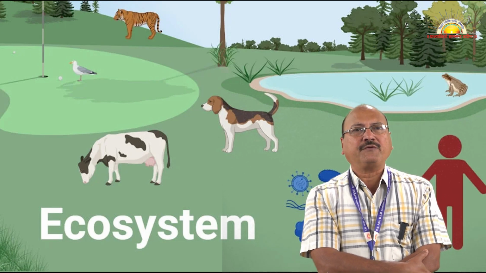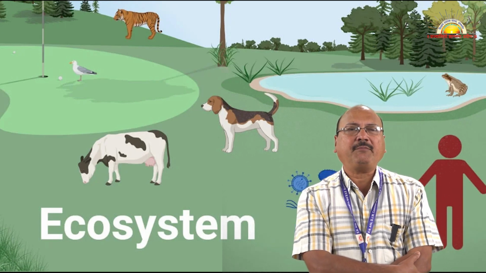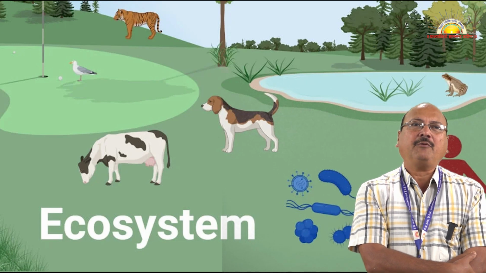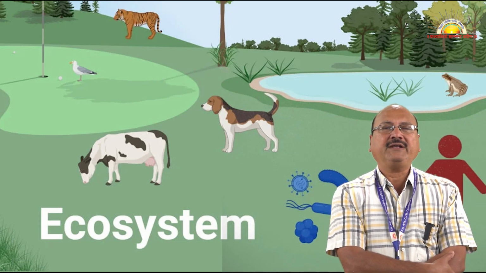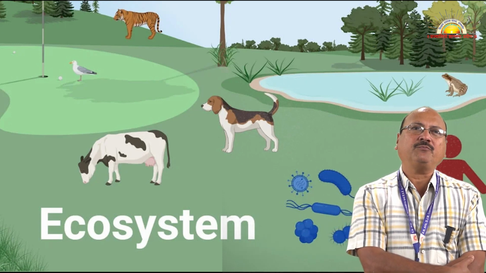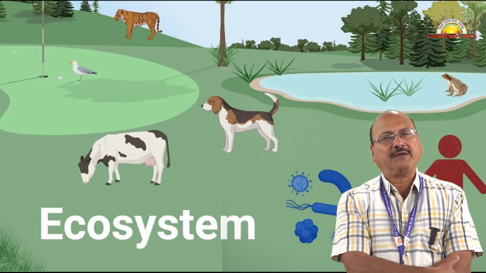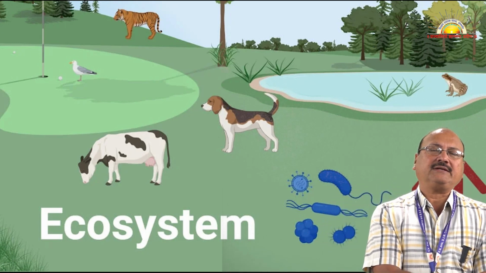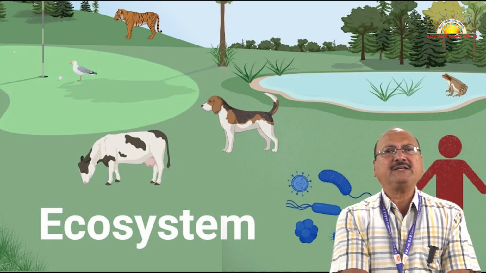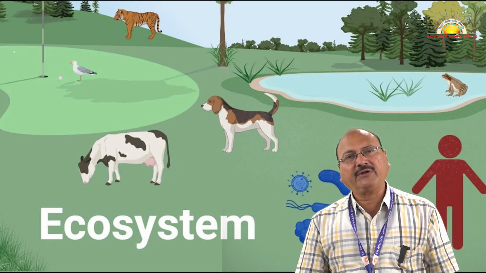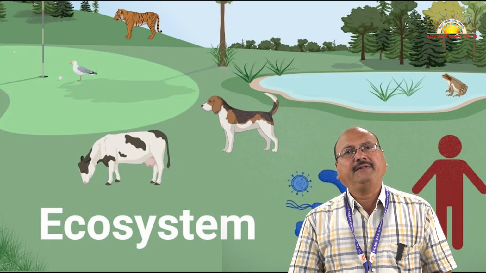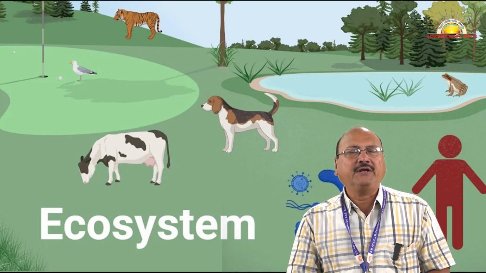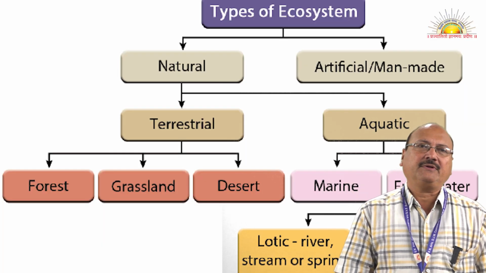Ecosystem comprises a number of things, especially biotic and abiotic factors. Abiotic factors, as you know, are various gases like O2, CO2, inorganic chemicals, and water. As far as the biotic components are concerned, there are various plants, animals, and microorganisms; they are in the category of biotic components. There are various types of ecosystems.